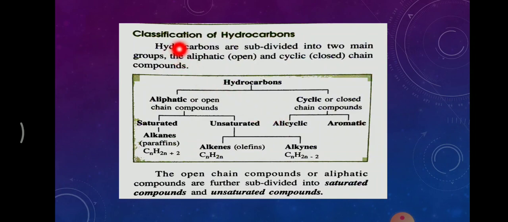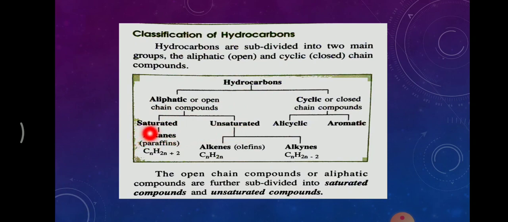Let's see the classification of hydrocarbons. Hydrocarbons are subdivided into two main groups: aliphatic, meaning open, and cyclic, meaning closed chain. In aliphatic, they are further subdivided into two main groups, that is saturated and unsaturated hydrocarbons.